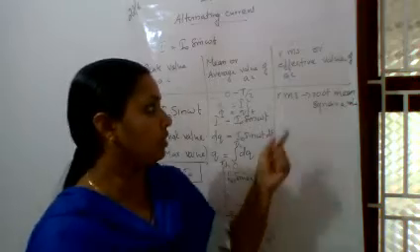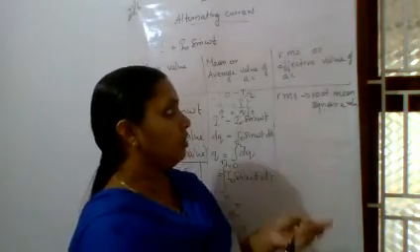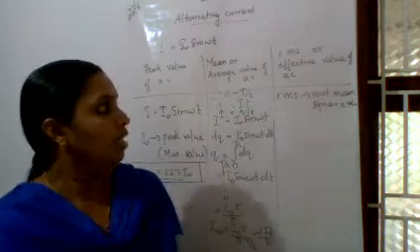So what is the physical significance of this RMS or effective value of AC?